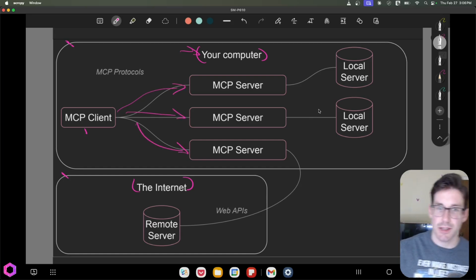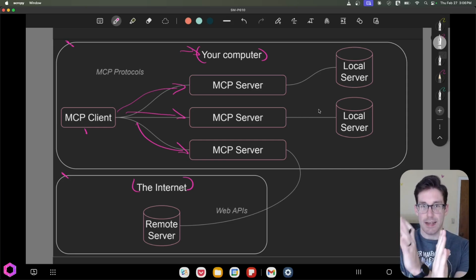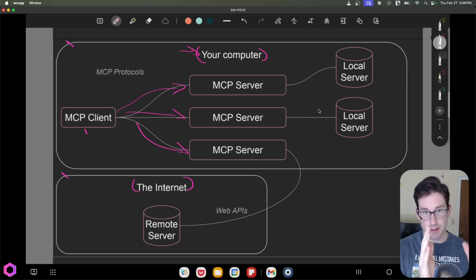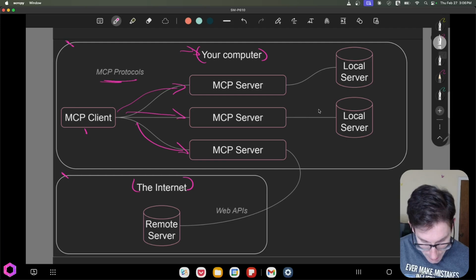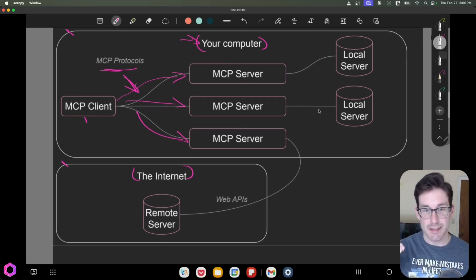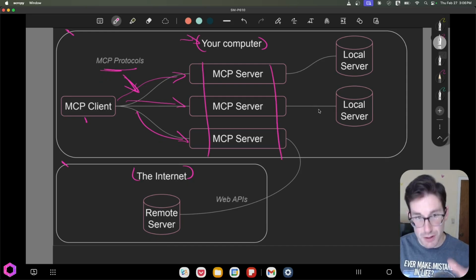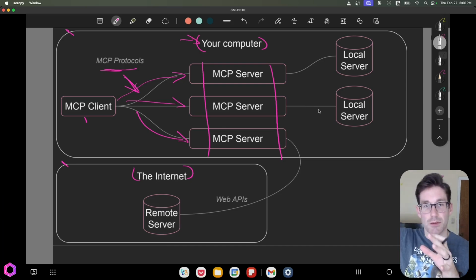And these MCP servers act as translators. So they're basically sitting between our AI model and data sets and tools outside of our AI model's reach. And what it's going to do, it's going to have this MCP client that has our model inside of it. It's going to communicate in a way that's in the standardized protocol. So we're going to communicate in the MCP protocol, hence this text here. This is the MCP protocol that's being communicated. And when we communicate in this standard way, we're then going to send that off to a translator, which are these servers here. And these servers are going to translate our MCP language, the protocol that it speaks, to the language of the thing that it's reaching out to.